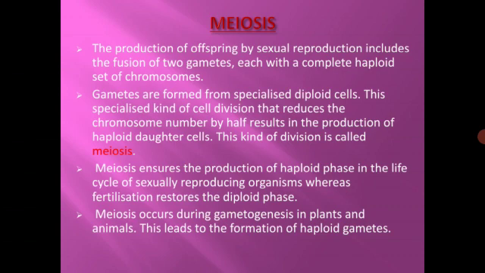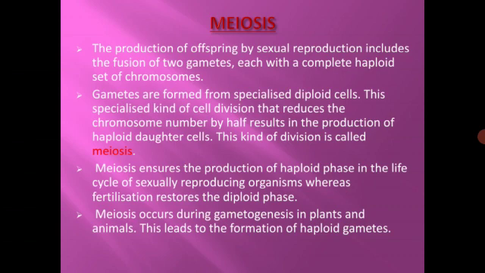Meiosis ensures the production of haploid phase in the life cycle of sexually reproducing organisms, whereas fertilization restores the diploid phase. Here it tells that meiosis results in the production of haploid cells, whereas during fertilization the haploid gametes fuse together to form the diploid stage. So fertilization restores the diploid phase.